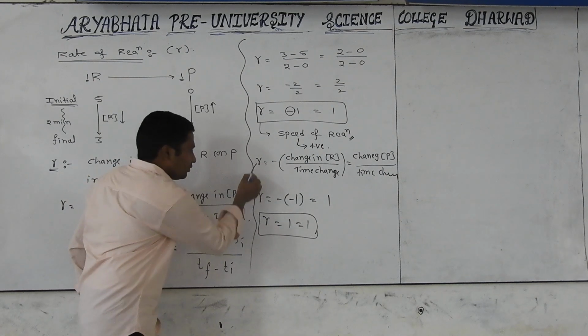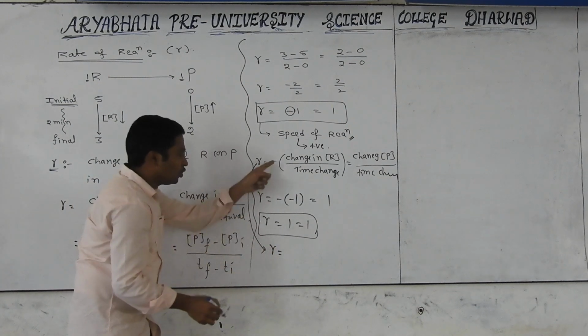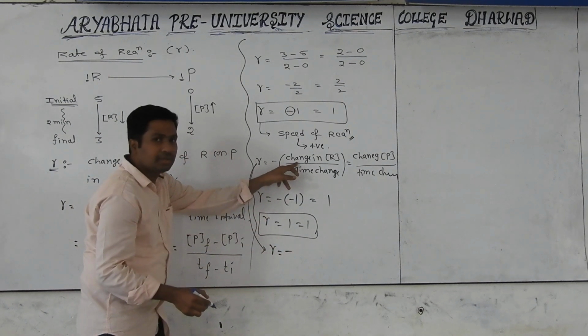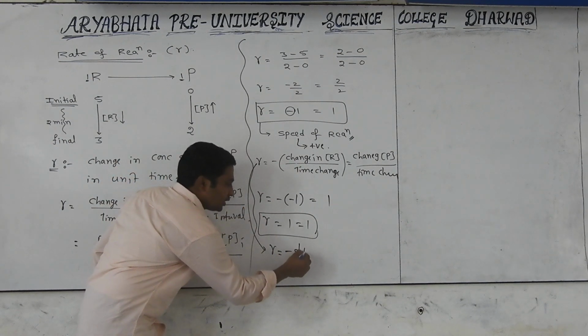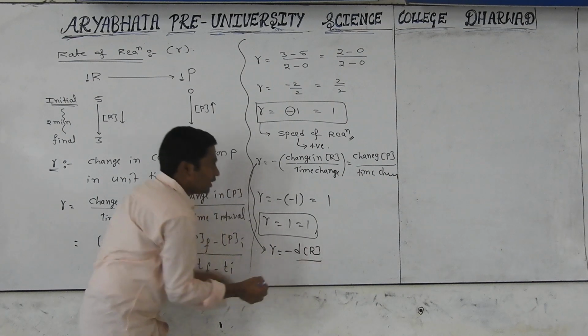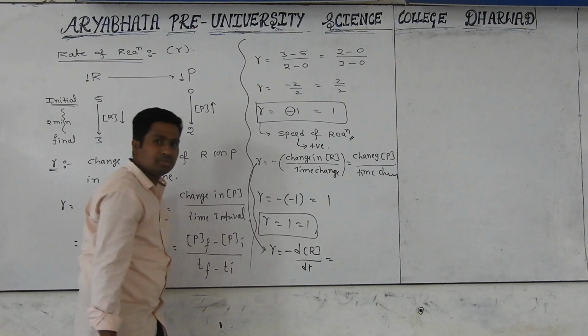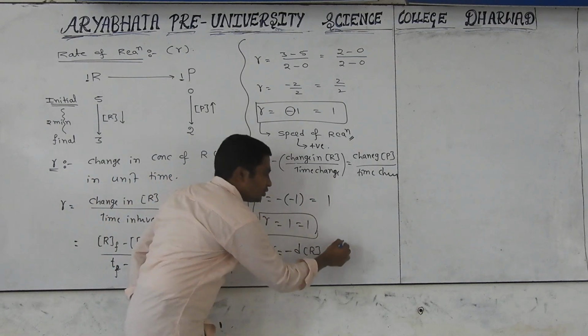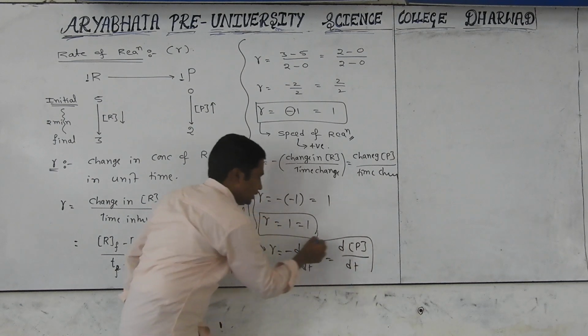Okay, from this I will write the final formula. Rate of reaction is equal to minus d of the reactant by dt, which is equal to, with respect to the product, d of the product by dt, the change in concentration of the product by the time change.